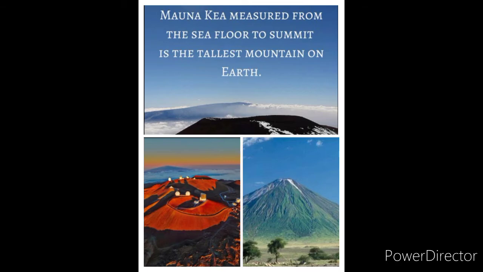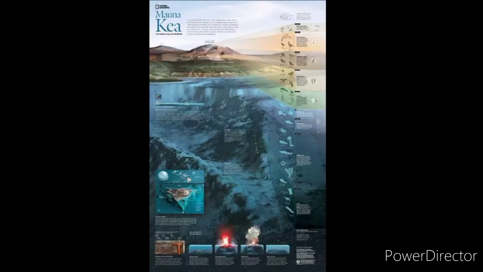Mauna Kea of Hawaii is a volcanic mountain. Its height is 10,205 meters from the ocean floor, which makes it higher than Everest. But half of it is submerged underwater. That is why Everest is the highest mountain of the world.